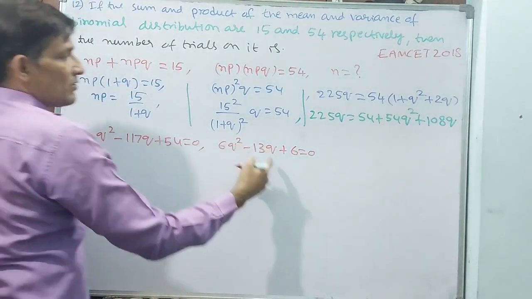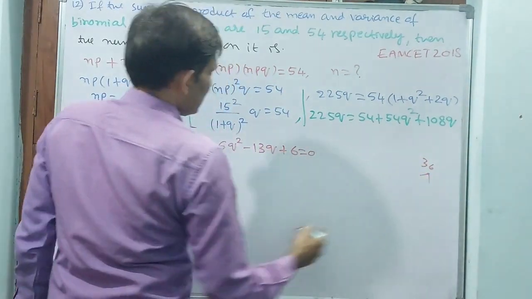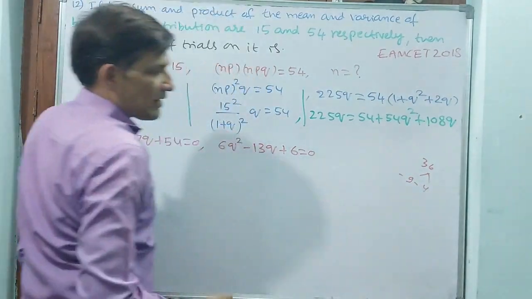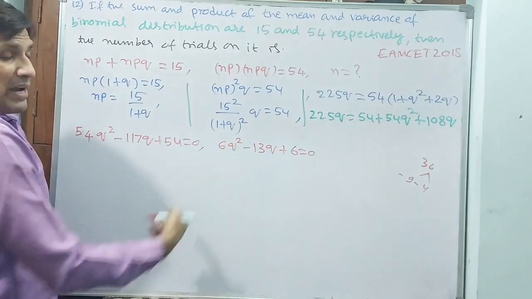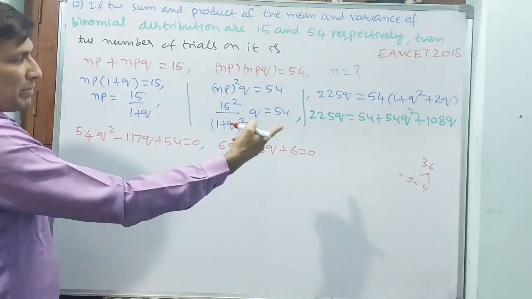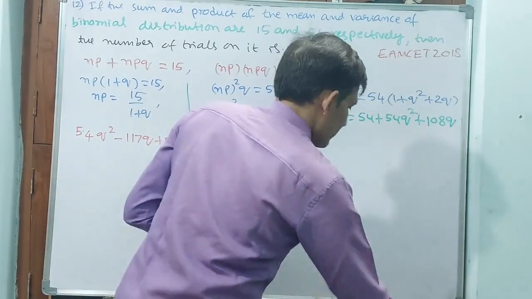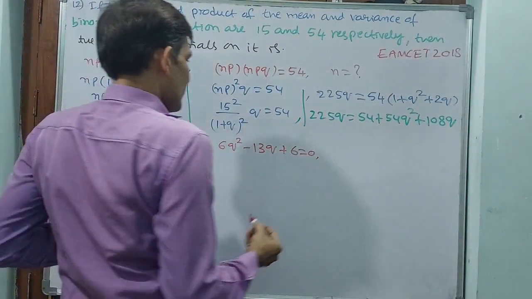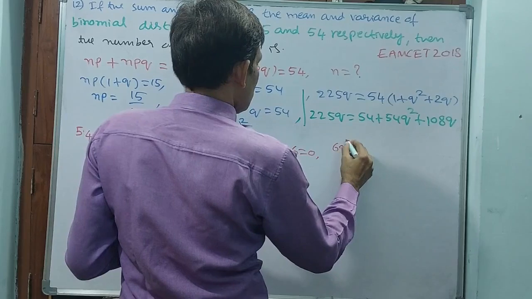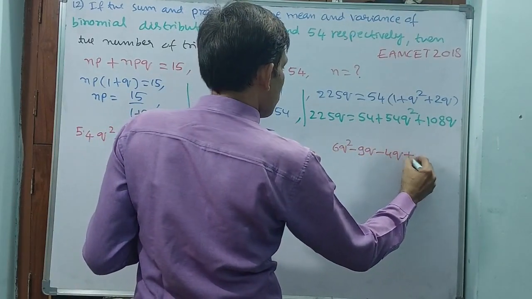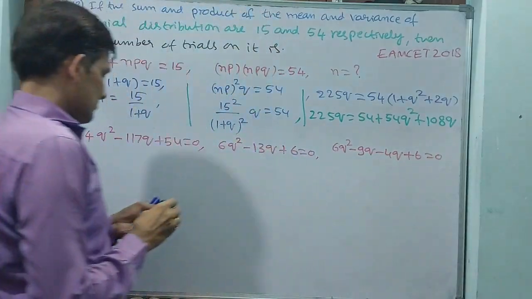Now say 6 into 6 is 36. Minus 13 has to come. See, 9 into 4 is 36, so minus 9, minus 4. Minus 13, and minus 9, minus 4, plus 36. Okay. Now see how we are going to make this. That means 6Q square minus 9Q minus 4Q plus 6 equal to 0.